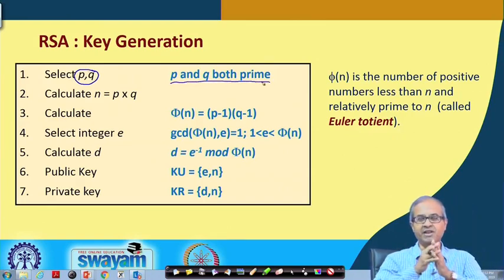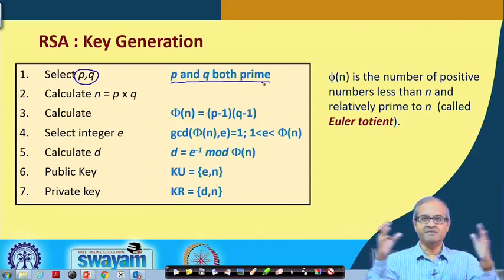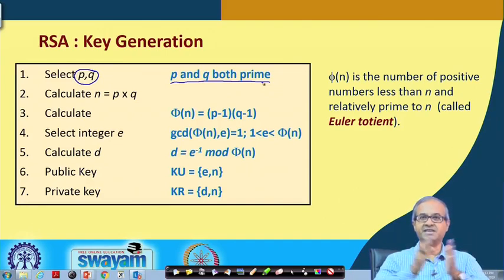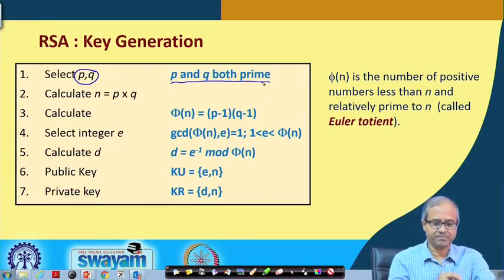Now, you may say that, well, I can choose prime numbers 5 and 13, is it good enough? No. The idea is that these numbers P and Q are not small numbers, they are very large numbers. They are of the order of, let us say, 300 digit numbers or even more. They are huge numbers. So, in that way there is some kind of computation involved in this process. You are handling very large numbers.